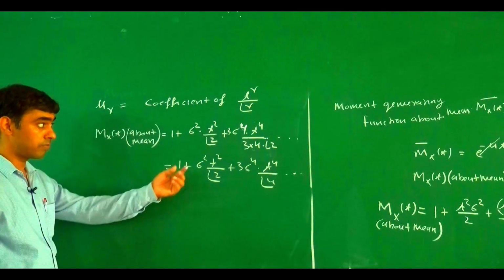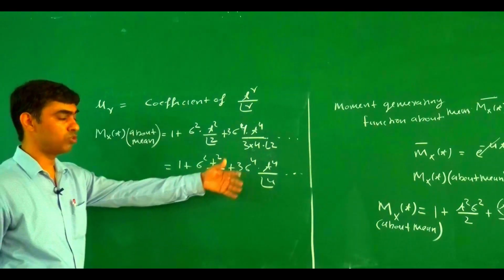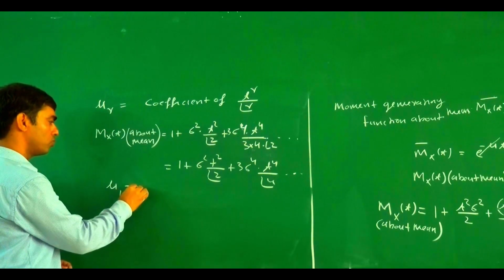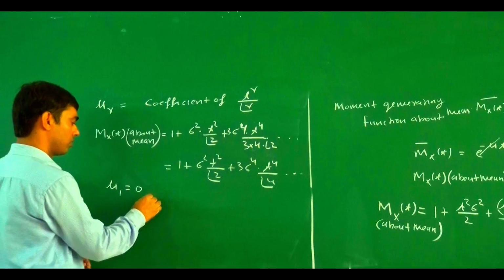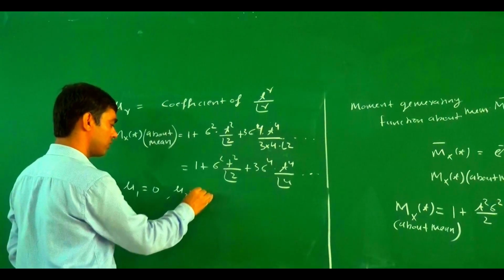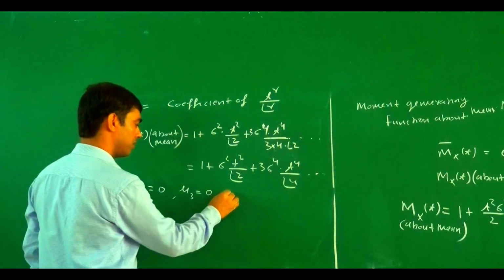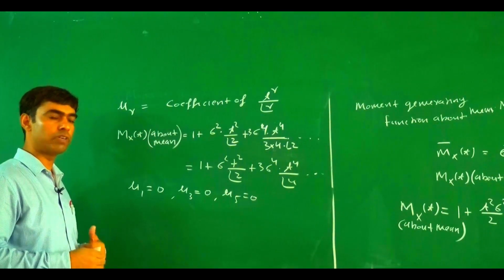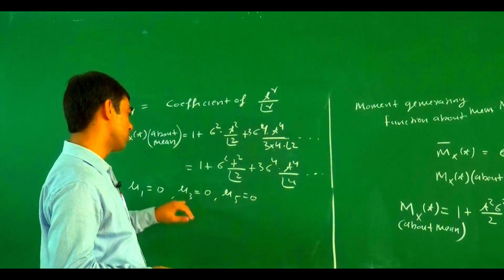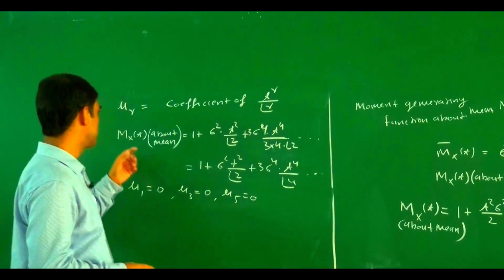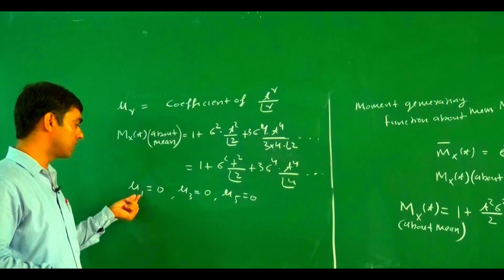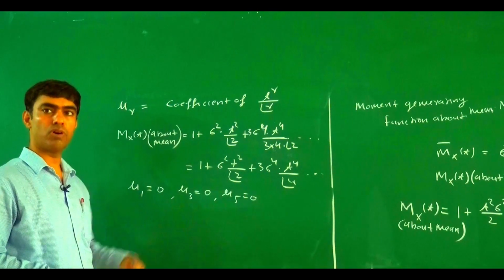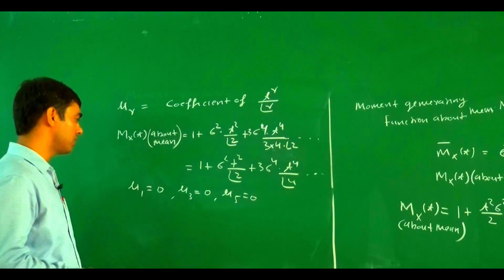There is an absence of the coefficients of t to the power 1, t to the power 3, and so on. Since there is no t to the power 1 upon factorial 1, or t to the power 3 upon factorial 3, we directly write mu1 equal 0, mu3 equal 0, mu5 equal 0, because there is no term of odd power of t. So all the moments with odd subscript, mu1, mu3, mu5, have the value 0.